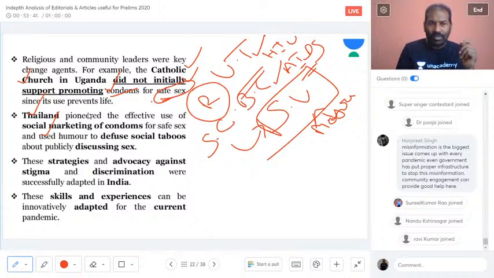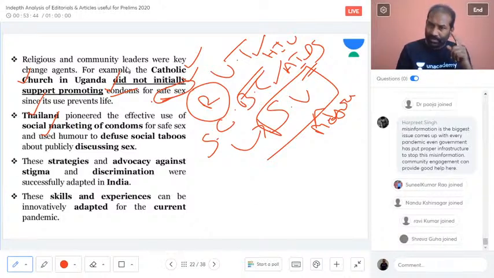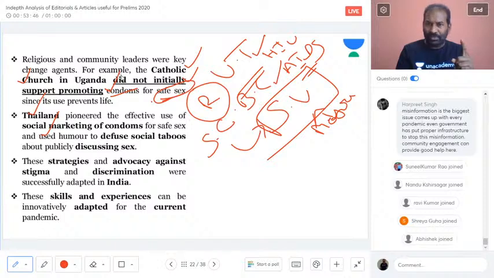But look at later on, Uganda has gone ahead with making sure that they take their respective measures to prevent the spread of HIV. Thailand has gone ahead with the social marketing of condoms for safe sex. They have used humor in their advertisement, communication and educating, breaking social taboos and discrimination on a very positive note, to make sure people stay away from unsafe sex.